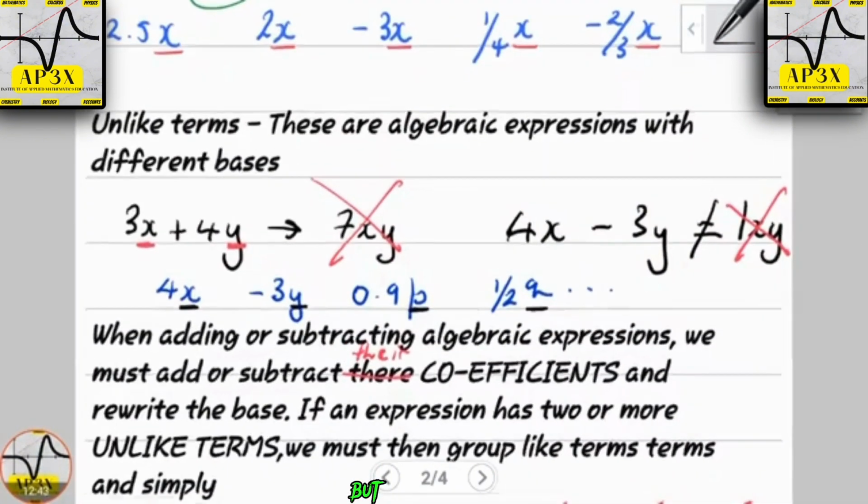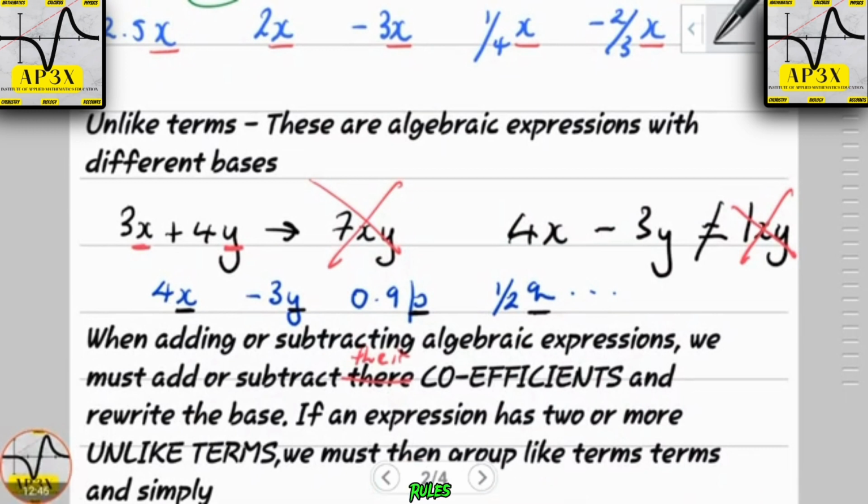But there are rules, guys. There are in fact rules that explain why we cannot add or subtract certain terms, and rules that allow us to add, subtract, multiply or divide terms. For maths, primarily, students get lost because they go against the rule that says unlike terms cannot be added together. So looking at this expression here, 3x plus 4y, because they are unlike, x and y, some students will say that the answer is 7xy. Well, not when we're adding.